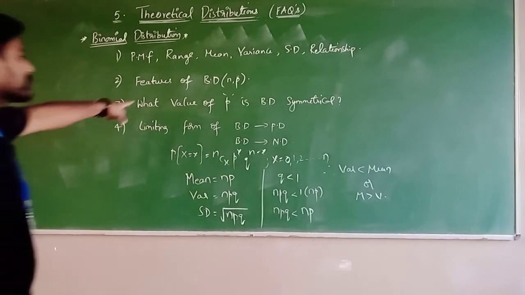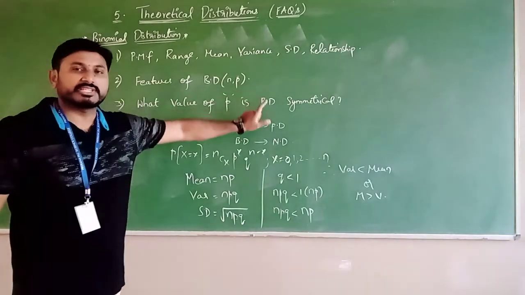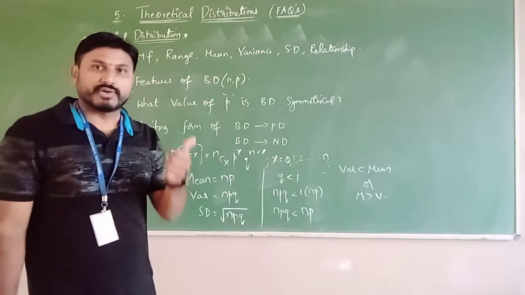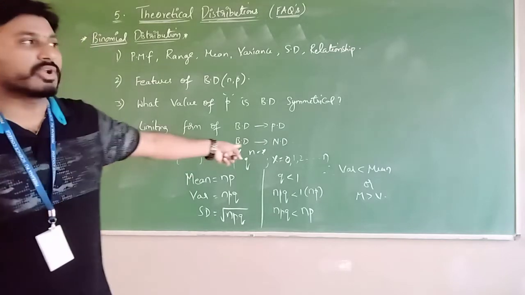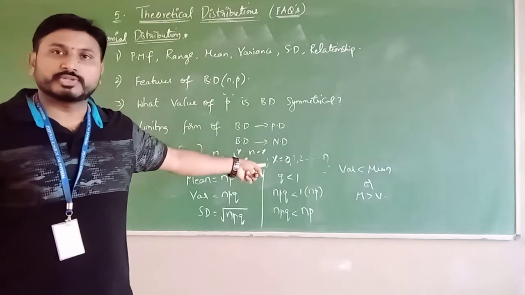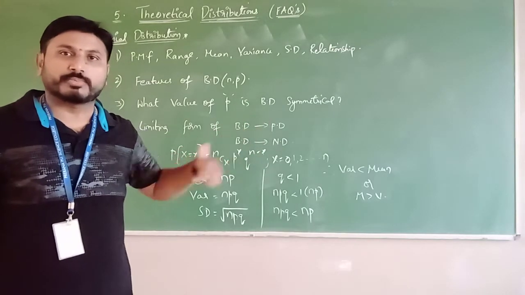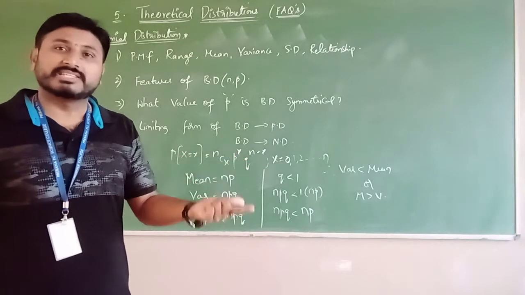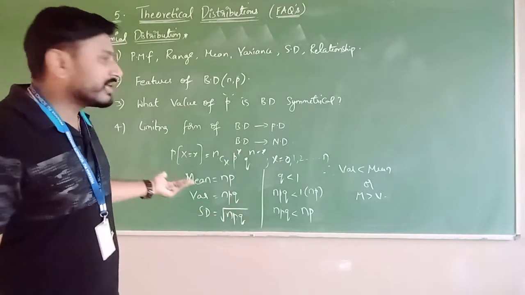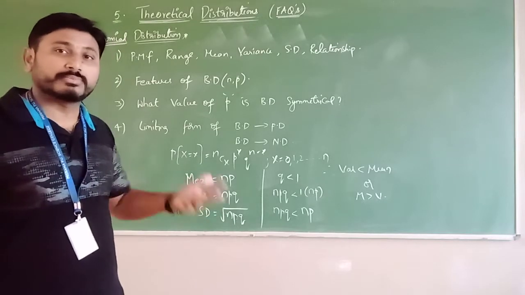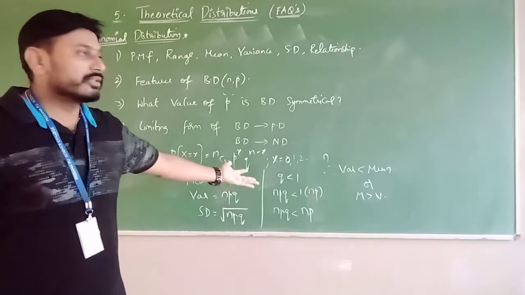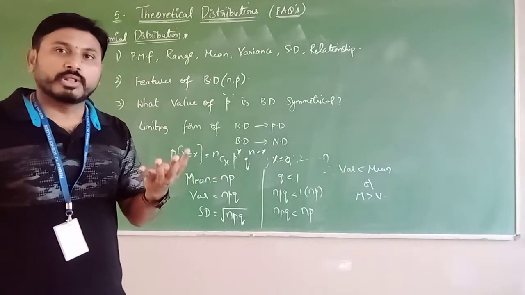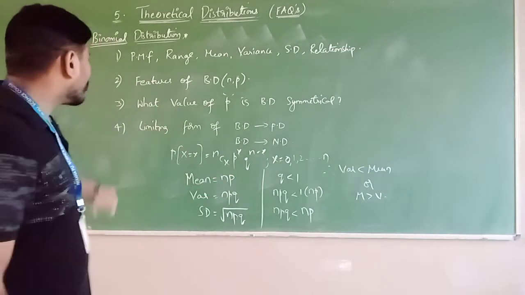Now, what are the features of binomial distribution? Features are nothing but the properties. As you know, there is a list of properties. First, writing the PMF is one of the properties of binomial distribution: nCx p^x q^(n-x), where x takes the value 0 to n. Writing the range is another property. Mean, variance, and standard deviation, all three, is property number 3. Then the relationship between mean and variance is property number 4.